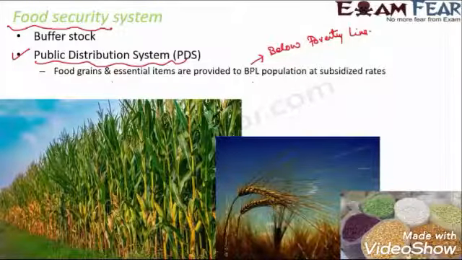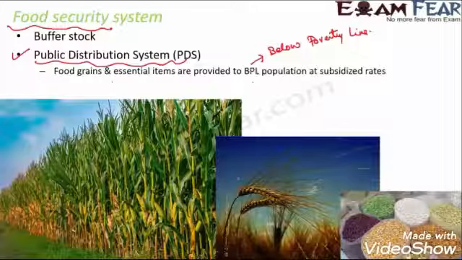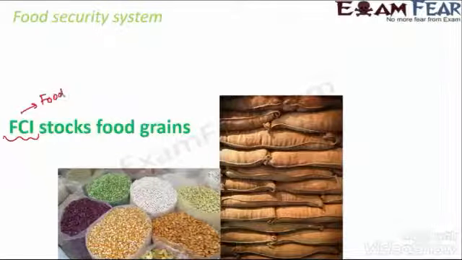So what happens is the farmers in the villages or in the agricultural areas grow the crops, right? Now from those areas, there is a corporation called FCI, that is the Food Corporation of India.